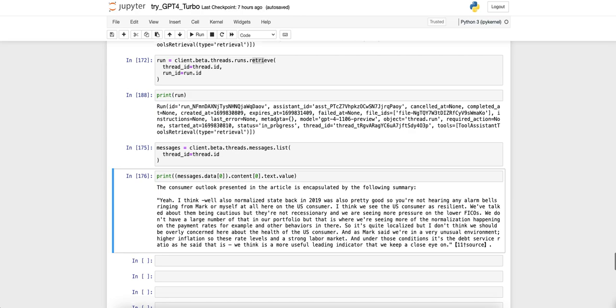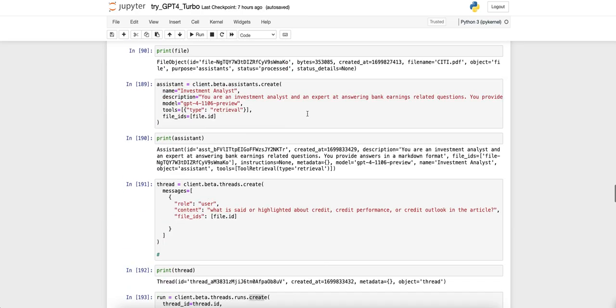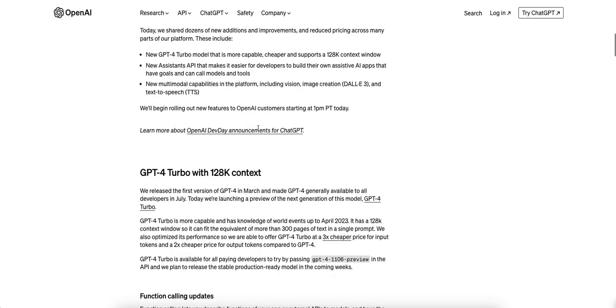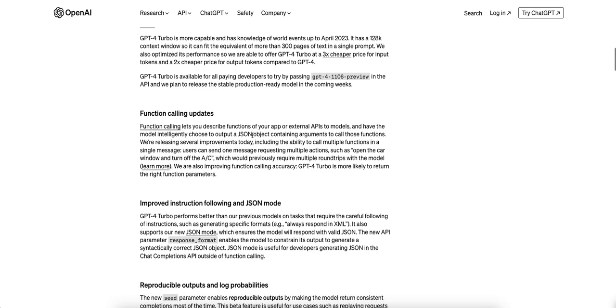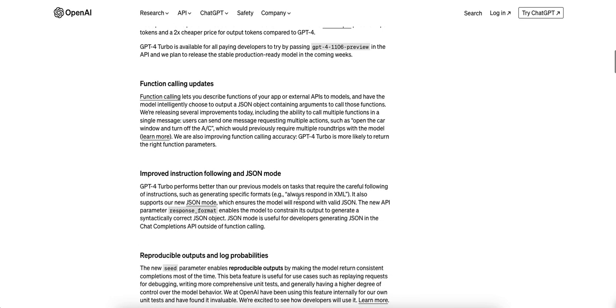So there you go, guys. I couldn't wait, so I spent some time today trying to figure out how to use some of their new things, trying out their GPT-4 Turbo model with the extended context window. I've got to find a file that has something more than 23,000 tokens, and I'll keep playing around with it.